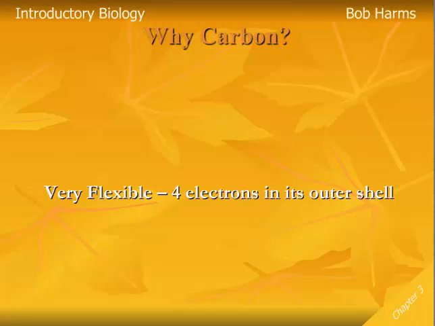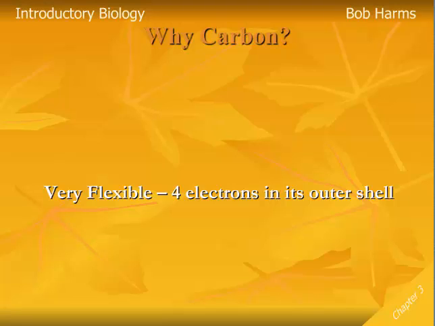First off, it's a very flexible chemical. Carbon has 4 electrons in its outer shell, which means its outer shell is half full. Remember that outer shell contains up to 8 electrons. So carbon is going to need 4 more electrons to fill up its outer shell. Now it's going to be involved in those covalent sharing bonds, and carbon can form any combination of covalent bonds that adds up to 4.